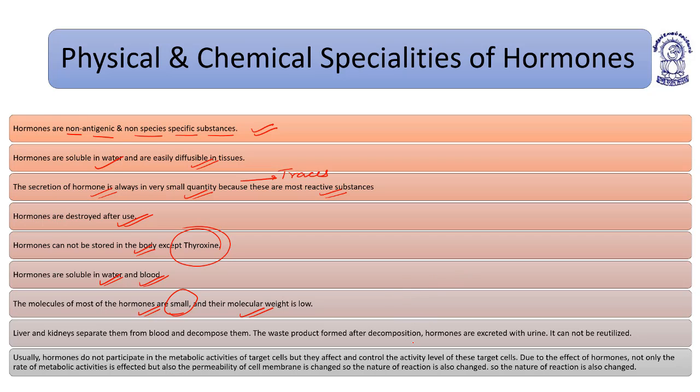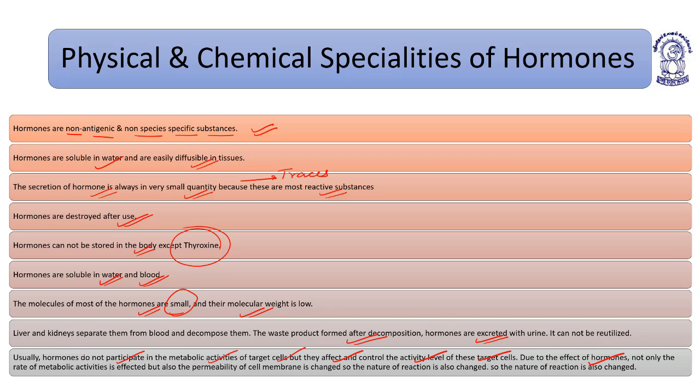You have to remember that the waste products formed after the decomposition of hormones cannot be reutilized. Usually, hormones do not participate in metabolic activities of target cells, but they affect and control the activity level of these target cells. They cannot be a source of metabolic activators of the target cells.